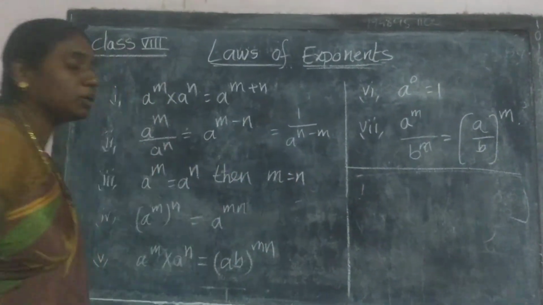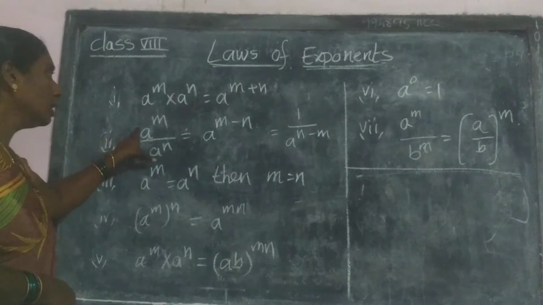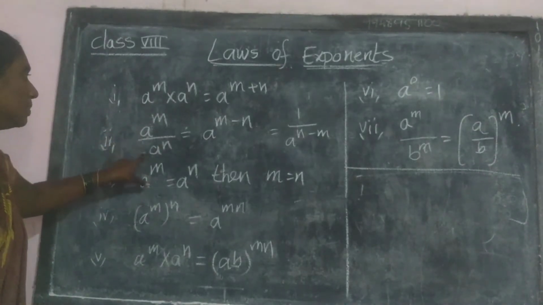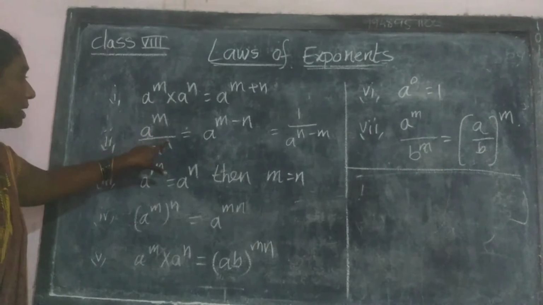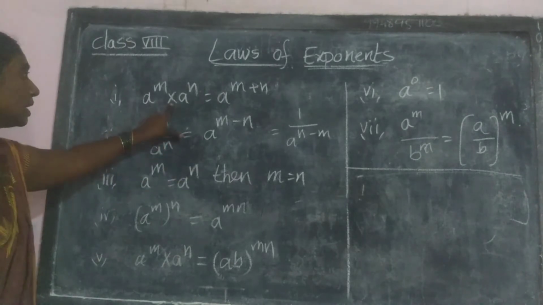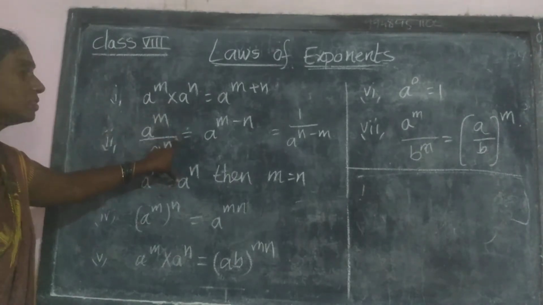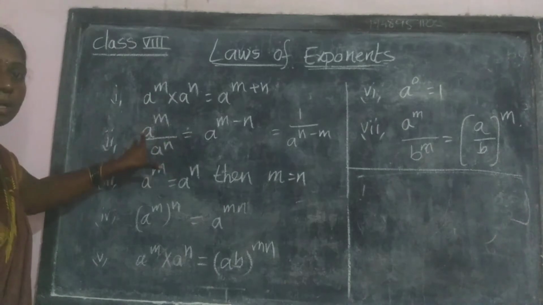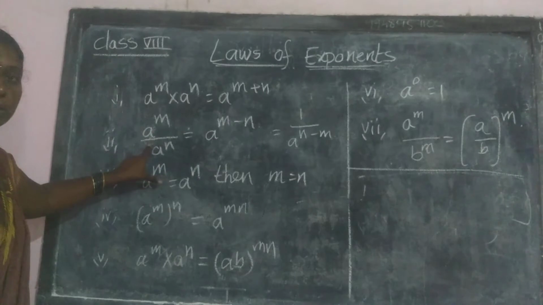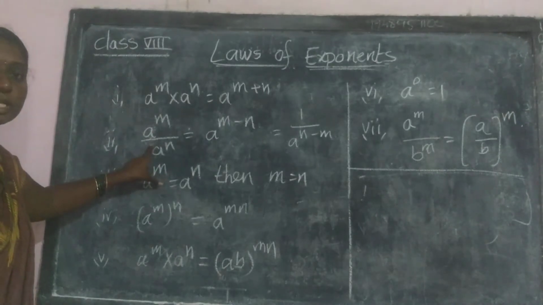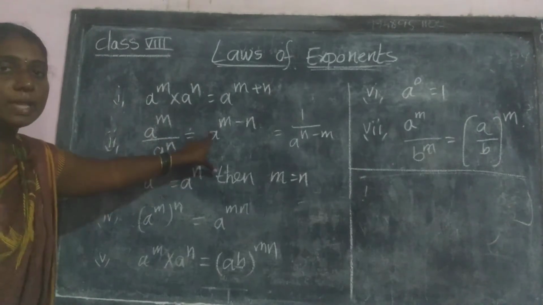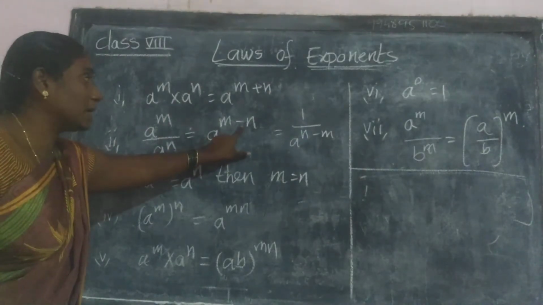Okay, coming to the next one, a power m divided by a power n. Here also bases are the same, but exponents are different. But here we are applying the division rule, division operation. Here it was multiplication, here it is division. When bases are the same and the operation is division, then a power m divided by a power n is equal to a power m minus n. A power m minus n.